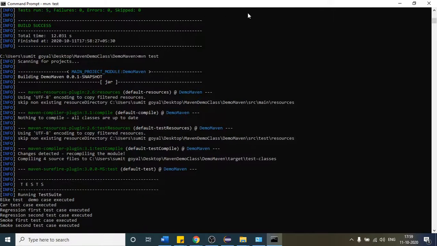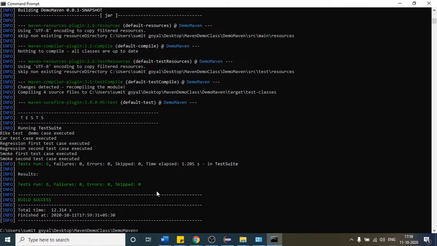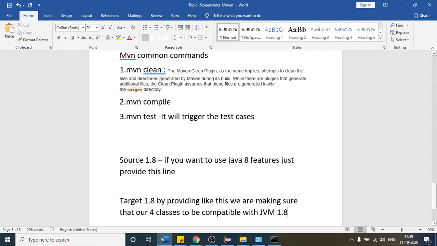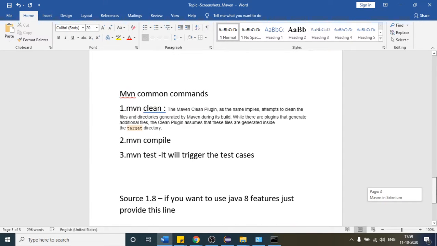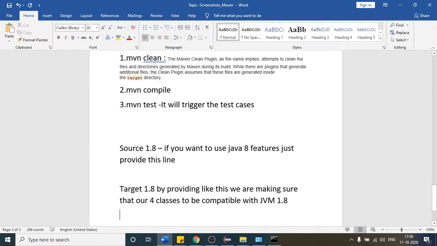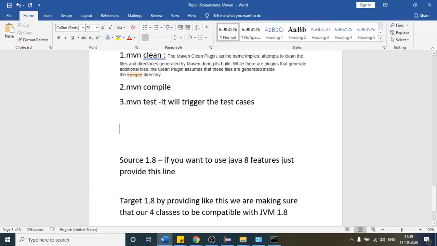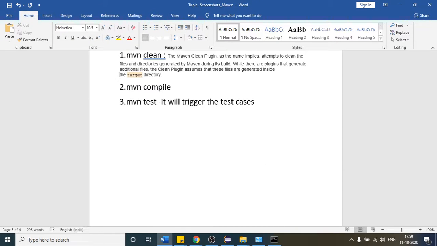So I think it will run, you can see. So what is the first command we have discussed? Let me write the commands one by one, because we are going to see many commands after that. This is the main command, right? Maven test is the main command which will help us to trigger our test case, right? So this is the main command.